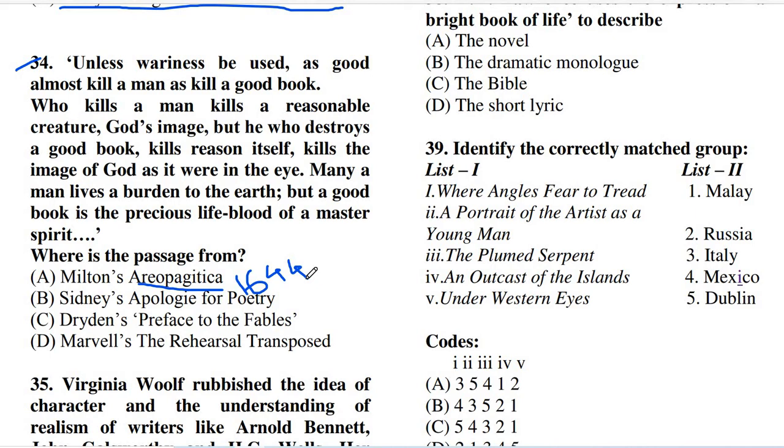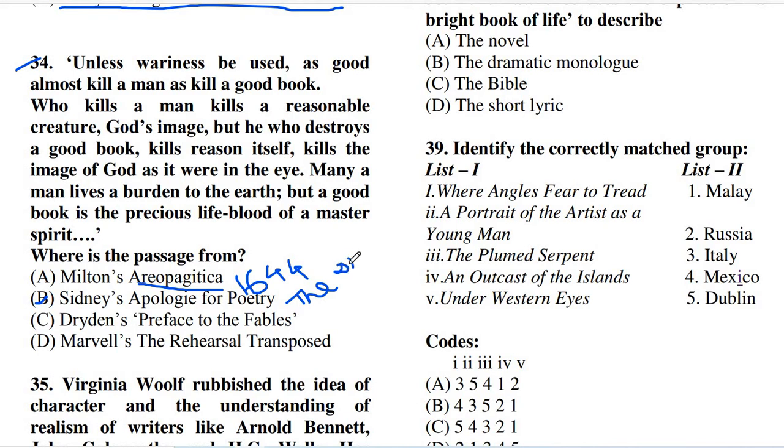Now look at another option, the second, Apology for Poetry. We all know this book, Apology for Poetry, and it has another title also, The Defense of Poesy. So both titles indicate a single book. Sometimes students or learners get confused and think that Apology for Poetry is one book and The Defense of Poesy is another book, but it is not true. Apology for Poetry and The Defense of Poesy are the same book.